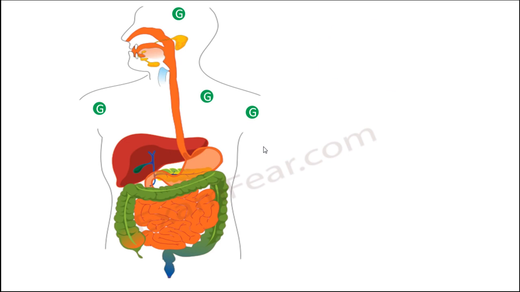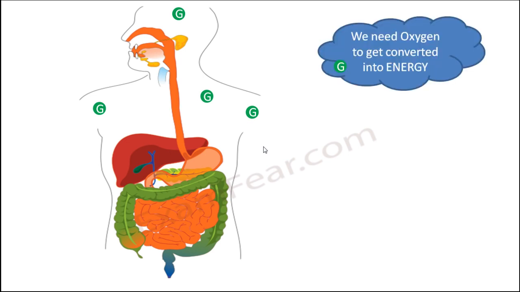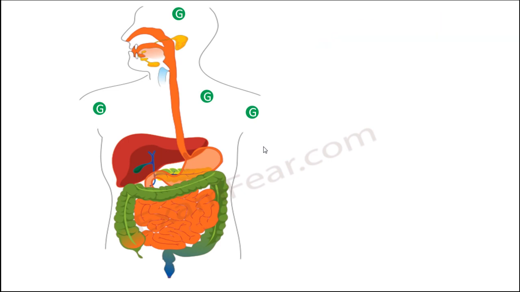But now, how can the body utilize glucose? The body needs to convert the glucose into ATP molecules, that is energy, right? Now, how will glucose get converted into energy? That is what we talked about in cellular respiration. But for that, they need oxygen. So that is why the glucose molecules are now shouting for the need of oxygen.